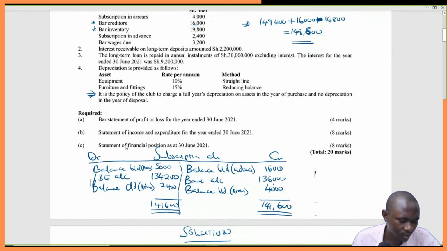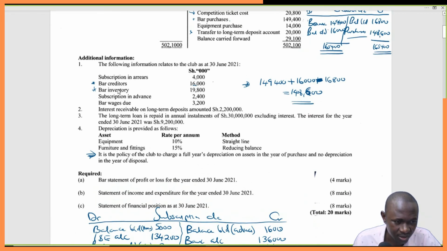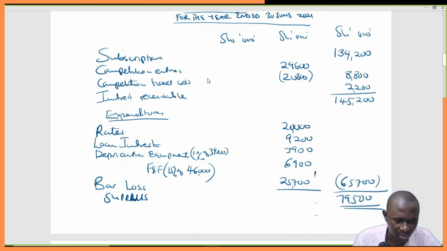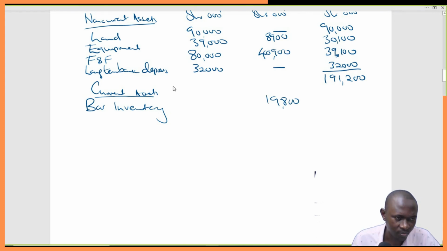Okay, so let's identify our current assets. The first obvious current asset that we are going to work with is this bar inventory, 19,800. That is the closing stock for the bar.